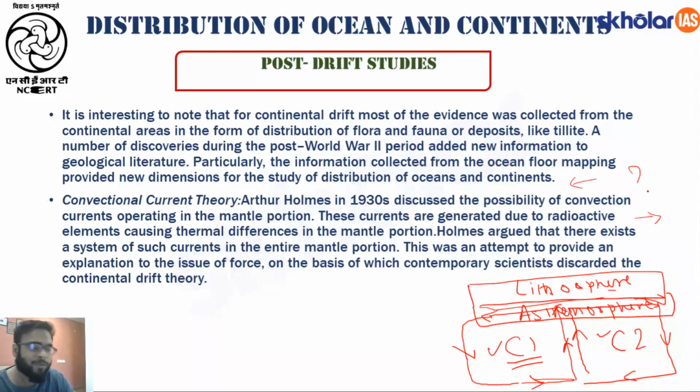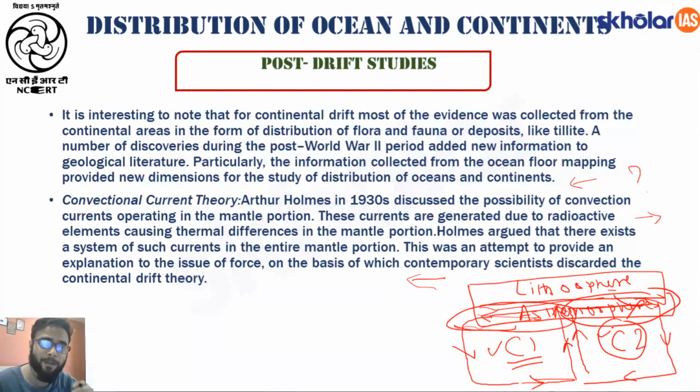The lithosphere will move to the right or will it move to the left? Of course, the lithosphere will now move to the left because the upper limb of shell 1 is moving to the left. And suppose C1 was not present and only C2 is present, where the upper limb is moving towards the right, the lithosphere will move to the right or to the left? It will move towards the right.